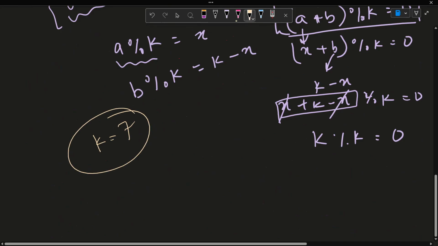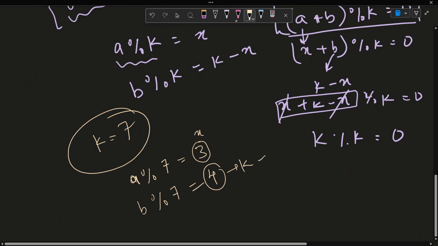That means if we have a number a which, when moduloed with 7, gives 3, then there should exist a b for that a which, when moduloed with 7, gives 4. So that is the idea. If this is x, this is k minus x.